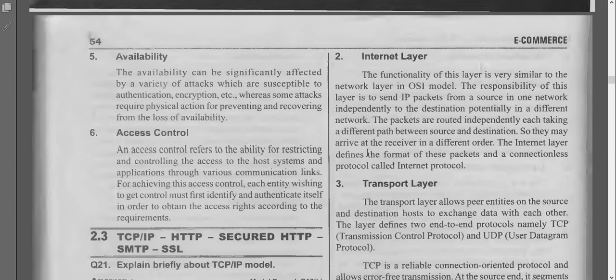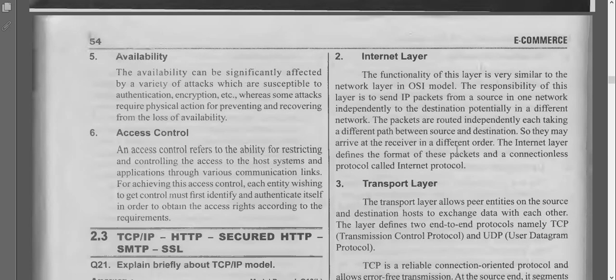So, they may arrive at the receiver in a different order. The internet layer defines the format of these packets and a connectionless protocol called Internet Protocol. Through this internet layer, the data packets can be transmitted from host to destination, but they will take different ways. Whatever order we have sent, there is no rule that they have to be received in the same order. They will be received, but that order may be different. So, that is the internet layer.